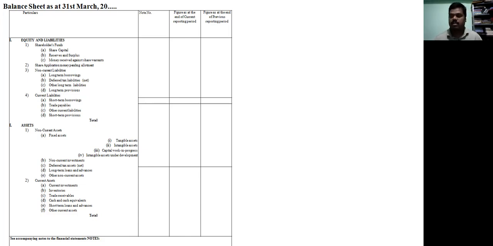After deducting it, the total will become 83 lakh 55,000. So equity and liabilities equals assets, 83 lakh 55,000. This is the way of preparing the combined income statement and balance sheet with the new adjustments.